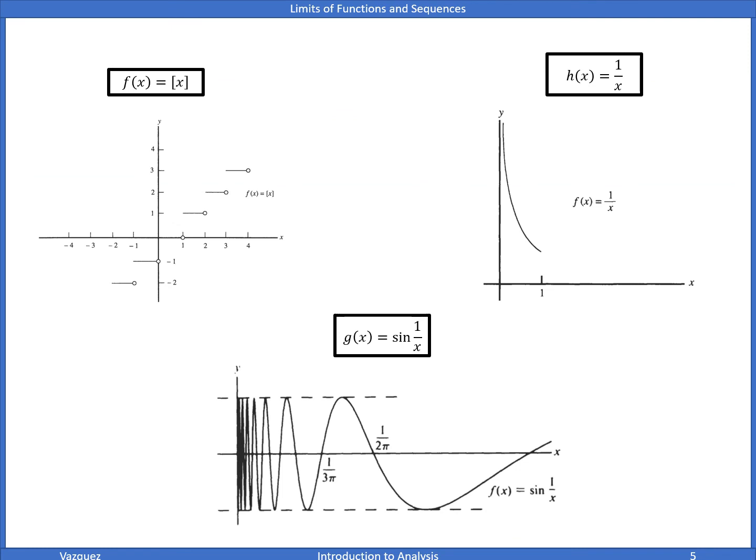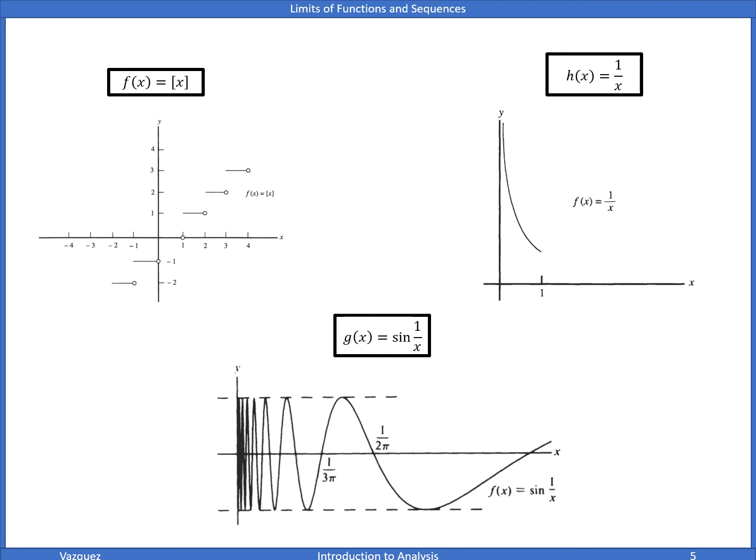Okay, and the last thing we're going to look at, and then we're actually done with this section, is just to consider these examples. So we have f of x equal to the step function of x, which looks like that, as you can see. We have h of x equal to 1 over x. We have g of x equal to sine of 1 over x.